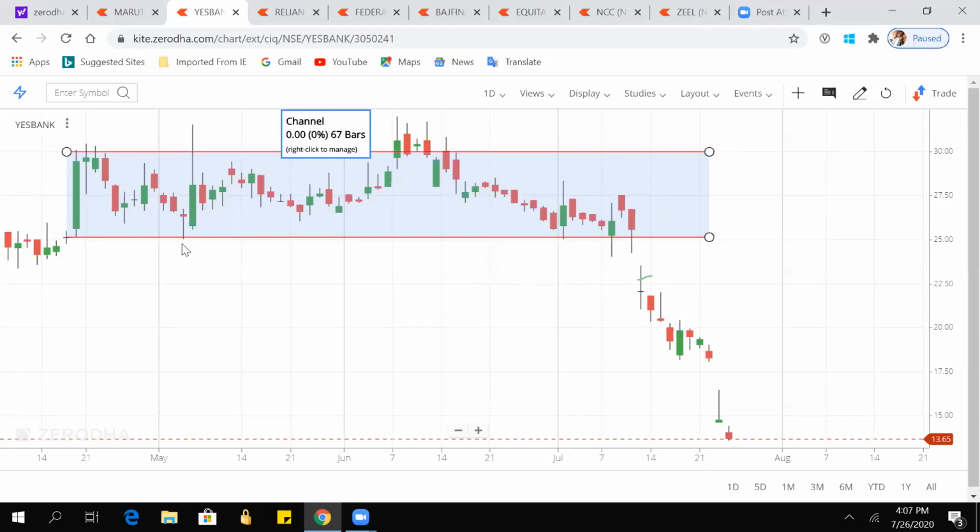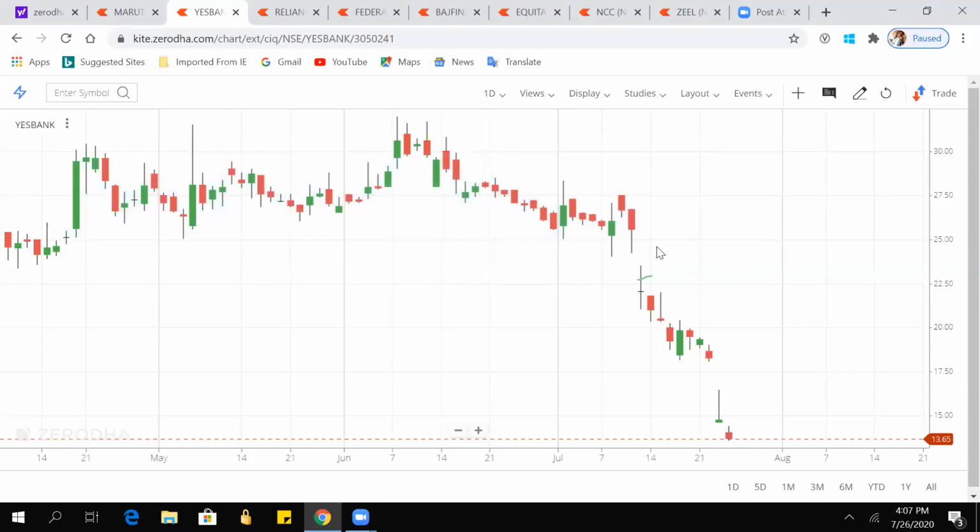We can see that support is at 25 and the resistance is here. If not for the news, I think your position would be correct, because it has support at 25. For Yes Bank, it is quite difficult to make a call because it is moving based on news only right now, and it is somewhat risky to expect. Yes, it's a lot more risky.